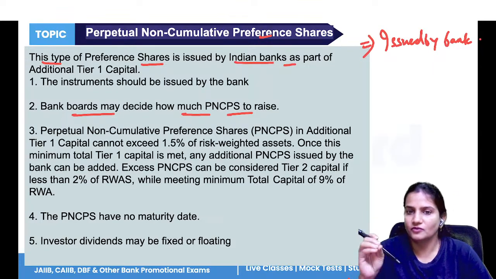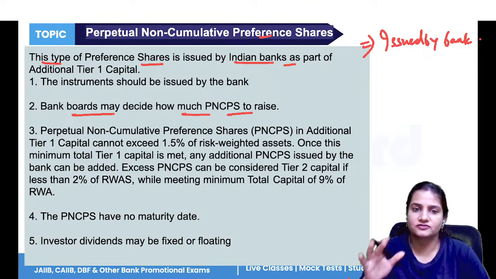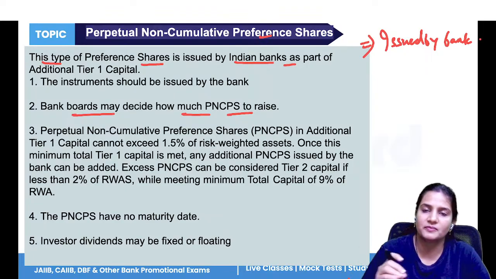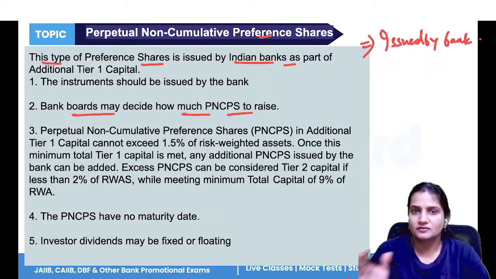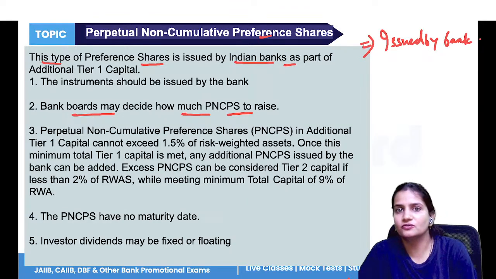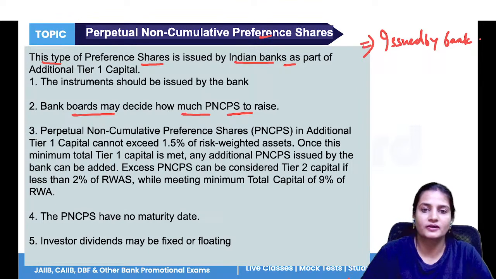So perpetual non-cumulative preference shares are what? Perpetual means these shares never have a fixed maturity date, so the bank does not have to repay the money at a set time. The investor can hold it indefinitely. Non-cumulative means that if the dividend for the previous year was not given, this year you cannot claim the previous year's dividend. Unpaid dividend is not carried forward.